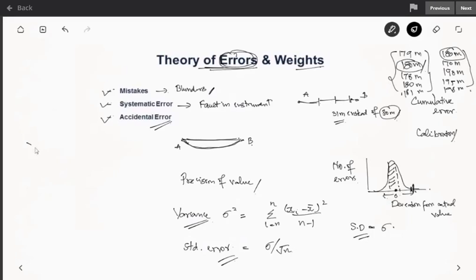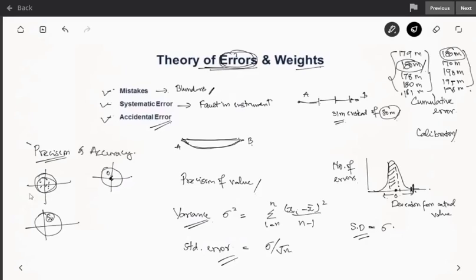So there is a difference between precision and accuracy. Accuracy tells how close the value is to the true value. If the true value is located at this point, graphically I am representing, and the values are close to this point, then it is accurate. Precision means how scattered the values are. If you have different values like this and another set of different values like this, this one is more precise than the other set of observations.